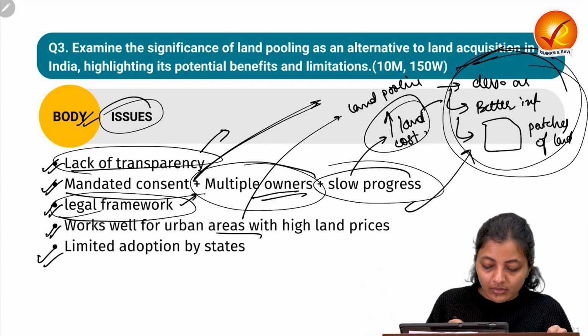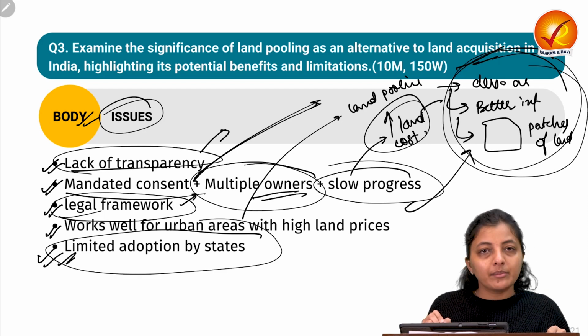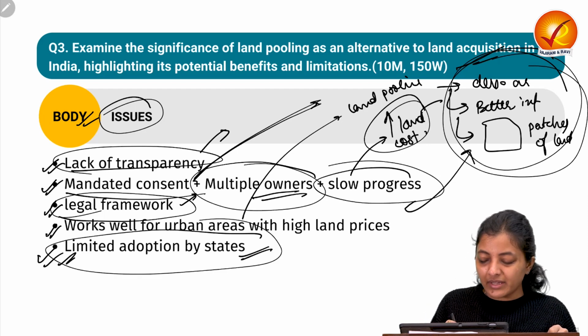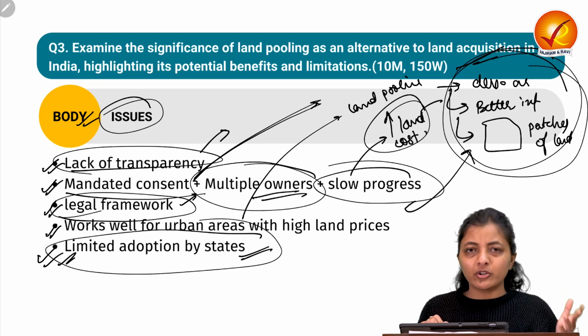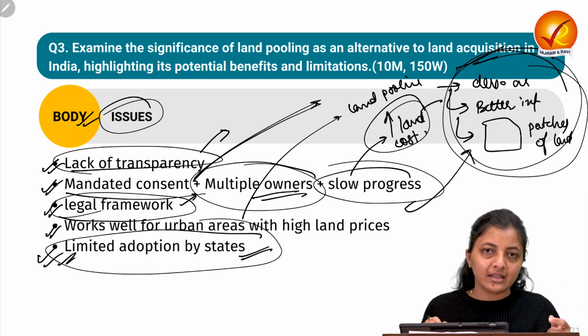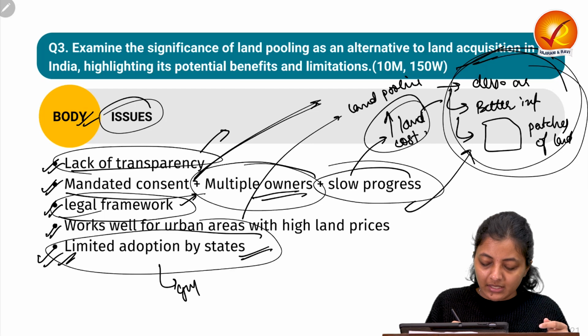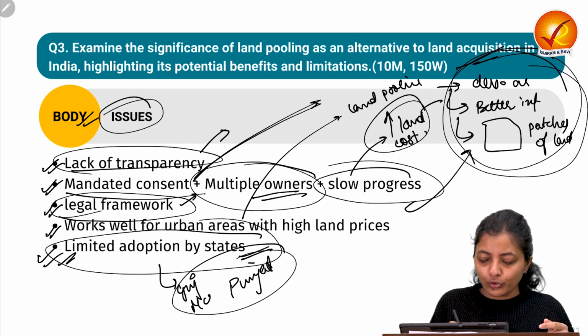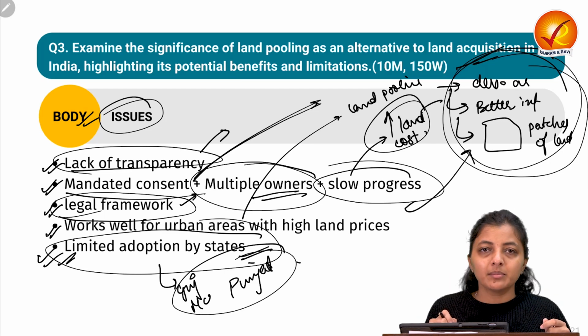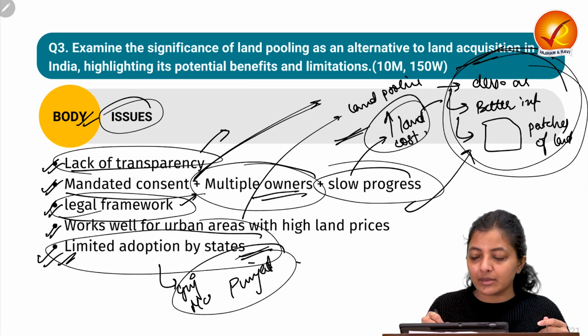Next is the limited adoption by the states. Various states have various priorities with respect to land acquisition and land pooling. Mainly in Gujarat, Maharashtra and Punjab it is somewhat successful, but others are not paying heed to land pooling policies.